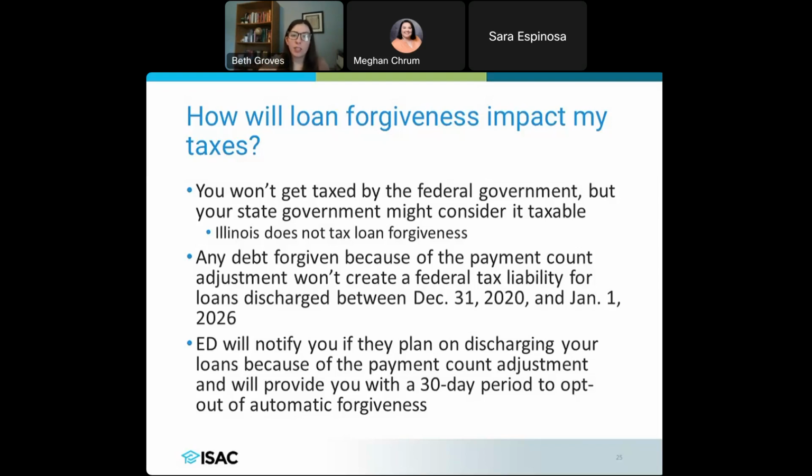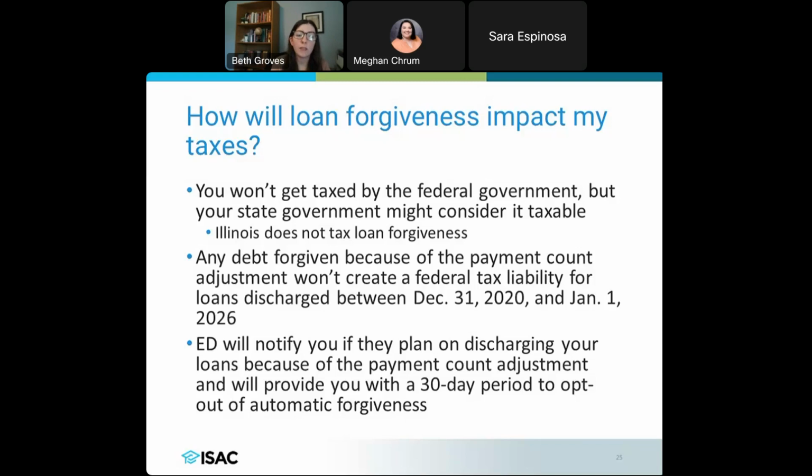So if you have debt that gets forgiven because of that adjustment, you're not going to have some kind of tax liability if you had loans discharged between that December 31 date of 2020 and January 1st of 2026 as well. So that is not going to affect you with the debt that was forgiven during that time. We are currently in that time.